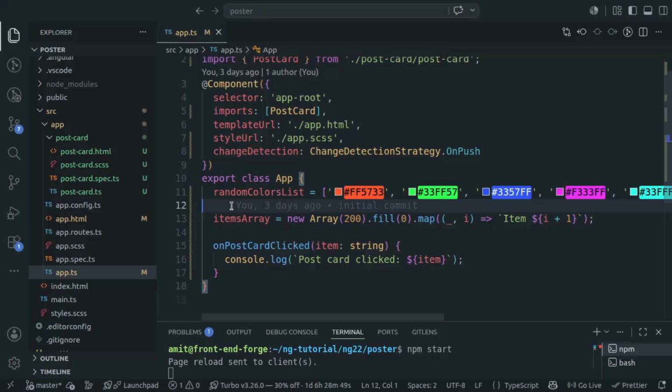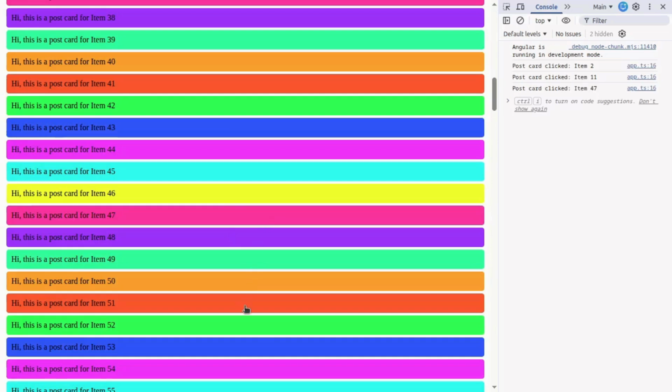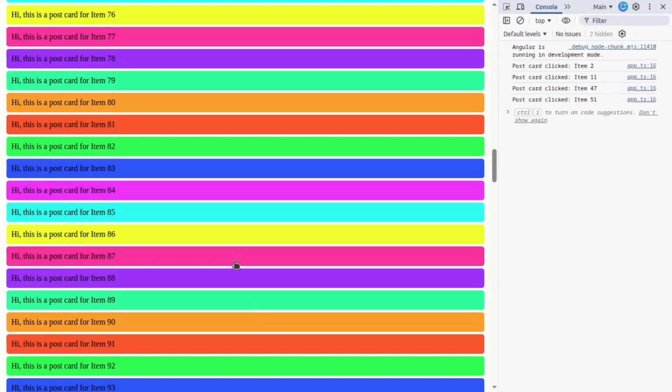Now the same click, the same app, but with OnPush. Only one component gets checked. The other 199 components are never touched. That gap is the entire pitch for OnPush change detection strategy as the default.